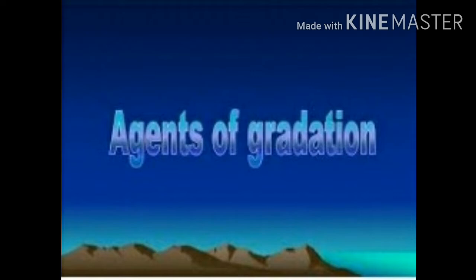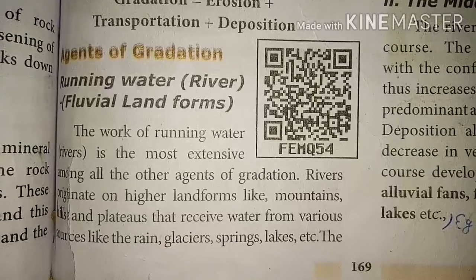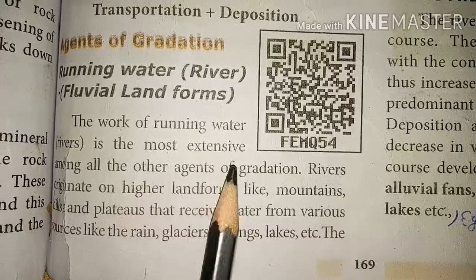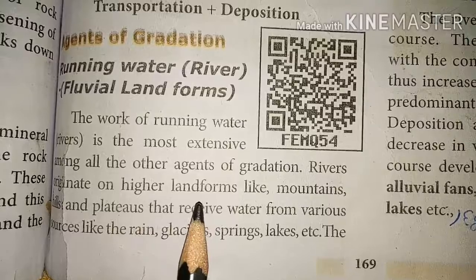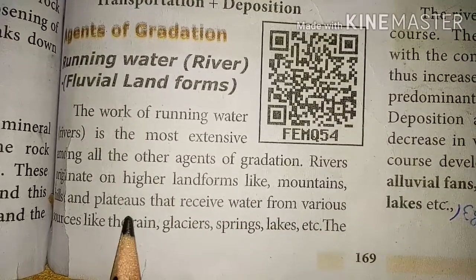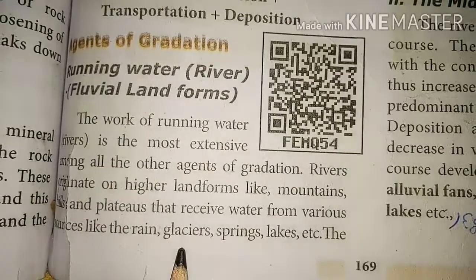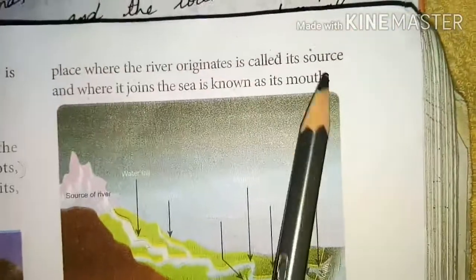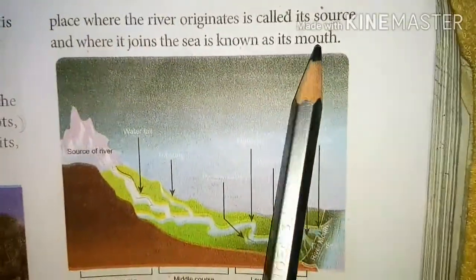Let us see about agents of gradation. Work of a river or running water. Running water, fluvial landforms. The work of running water, rivers, is the most extensive among all the other agents of gradation. Rivers originate on higher landforms like mountains, hills, and plateaus that receive water from various sources like rain, glaciers, springs, lakes, etc. The place where the river originates is called its source, and where it joins the sea it is known as the mouth.